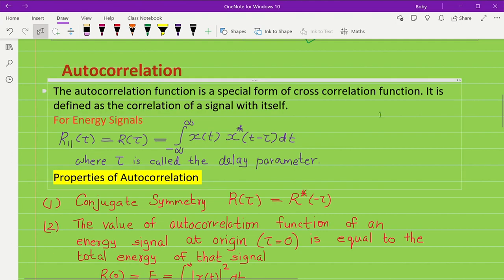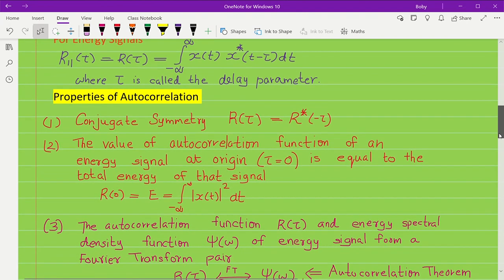So in the case of energy signals, the equation is R11 of tau, or also known as R of tau, equal to the integral from minus infinity to infinity of x of t into x of t minus tau conjugate d tau.